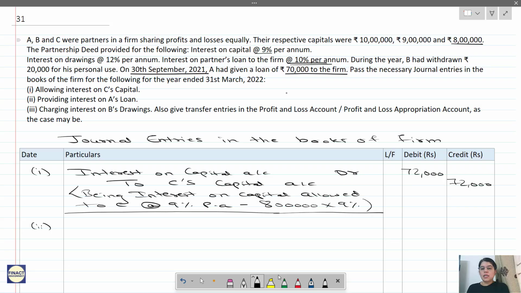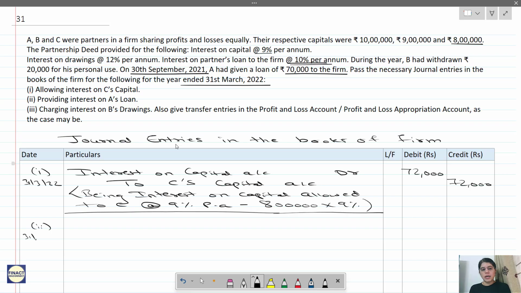Now see here, the loan was given on 30th September, so calculate the interest. I'll give you 2 minutes quickly. Now I want the answer. So see here, the loan was given on 30th September 2021, and interest is calculated at 10% per annum. So interest will be 70,000 into 10%, and the loan was there till, since we are passing the entries for the year ended 31st March 2022, all these entries are on 31st March 2022.